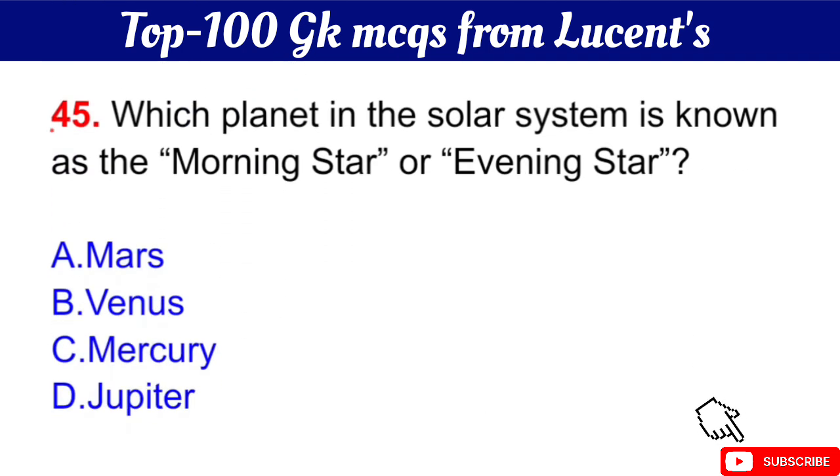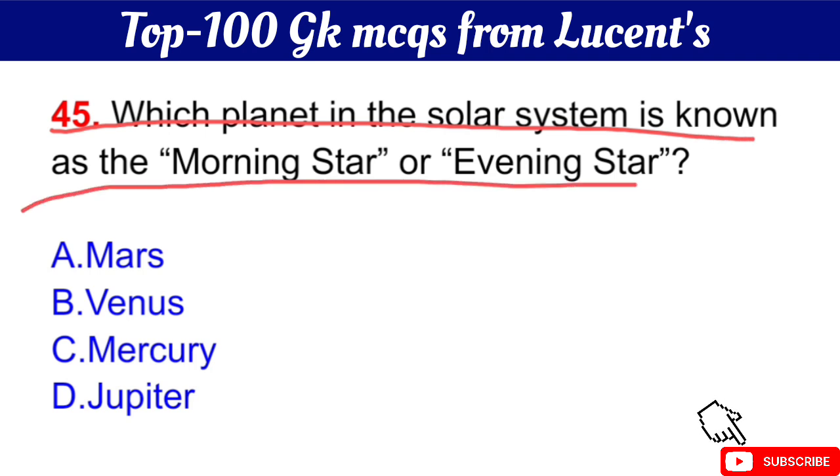Question number 45 is which planet in the solar system is known as the morning star or evening star? Your question is which planet in the solar system is known as the morning star or evening star? The right answer is option B, Venus.